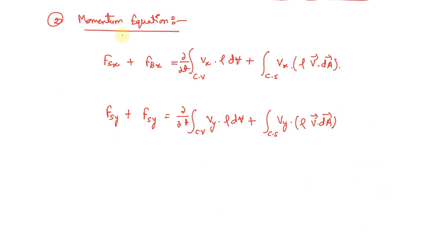Now the second equation was the momentum equation. So I have mentioned here 2 equations. First one is in the x direction and second one is in the y direction. There are 2 forces. First one is the surface forces and second one is the body forces, and they should be equal to del upon del t in the control volume of Vx, that means the velocity in the x direction, into the mass flow rate, plus this particular term deals with the force at the control surface.